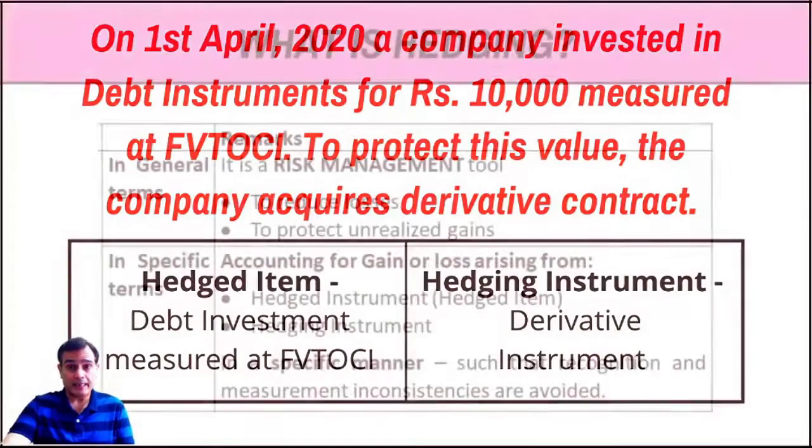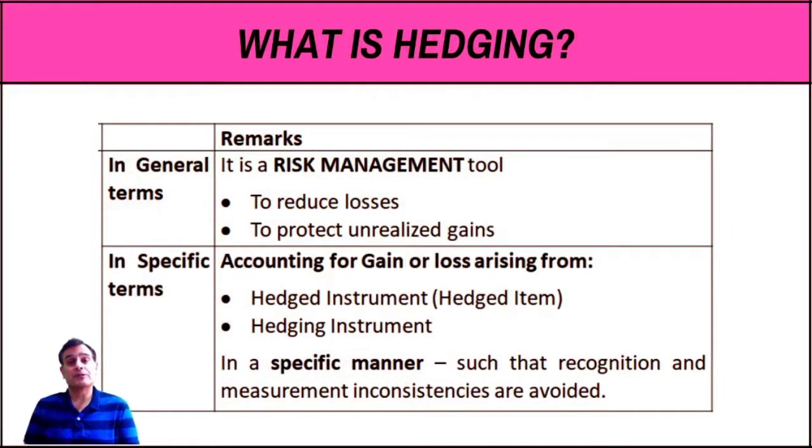So if I say in specific terms, I would say that hedging is accounting for the gain or loss on the hedged item as well as the hedging instrument in a specific manner, such that the recognition and the measurement inconsistencies are avoided. Now you would say, what do you mean by, in a specific manner, so that you avoid the inconsistencies?